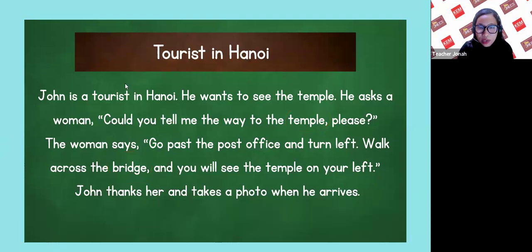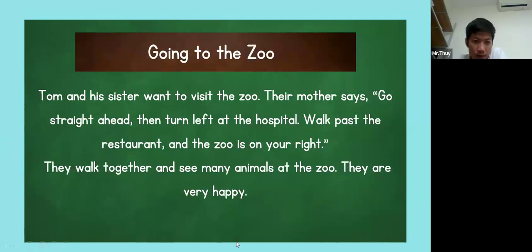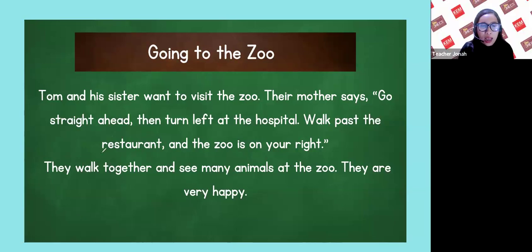Going to the zoo. Tom and his sister want to visit the zoo. Their mother says, "Go straight ahead. Then turn left at the hospital. Walk past the restaurant. And the zoo is on your right." They walk together and see many animals at the zoo. They are very happy.